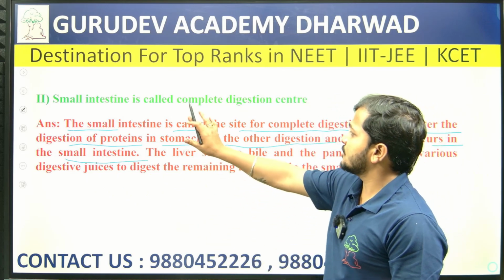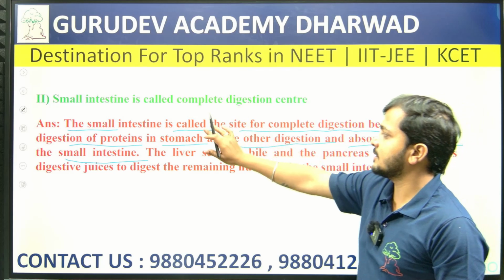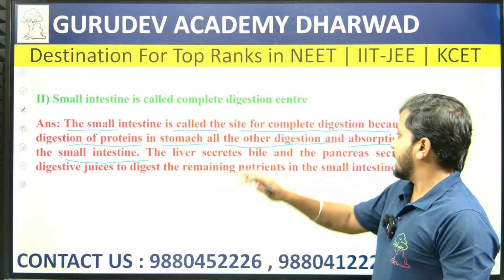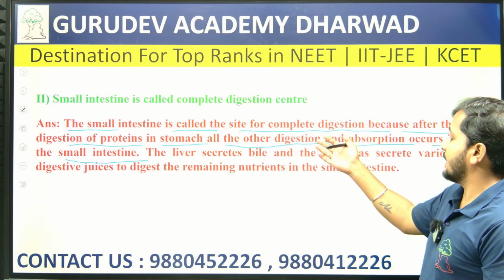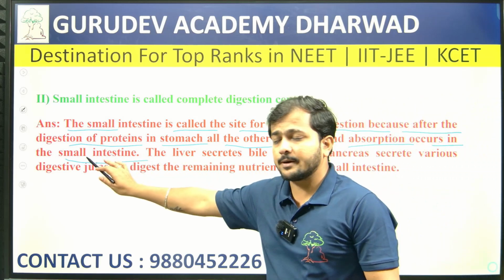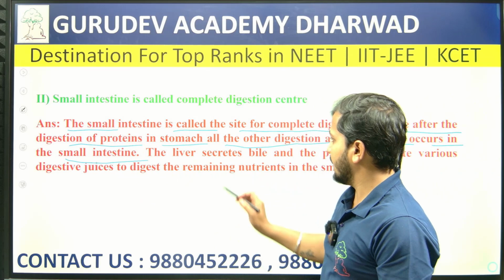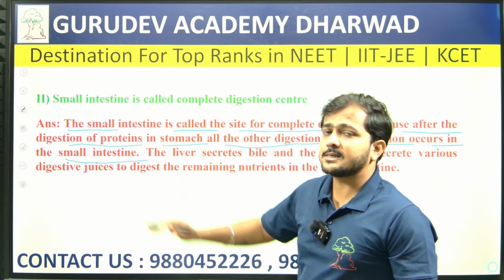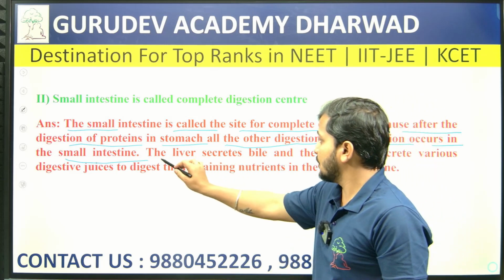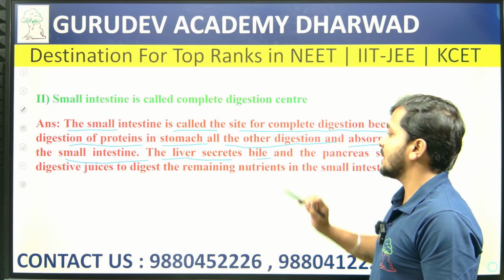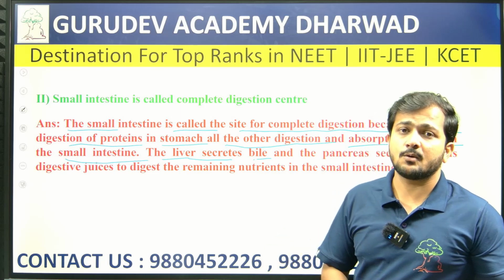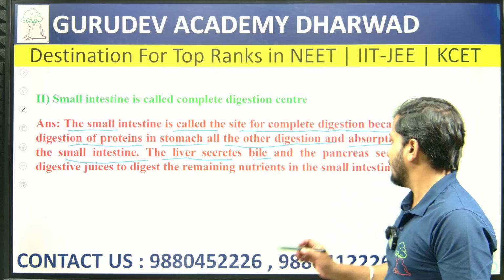Most of the protein is digested in the stomach, but the remaining digestion and absorption take place in the small intestine. How is digestion carried out there? The liver secretes bile juice, which consists of different enzymes that digest different types of components.